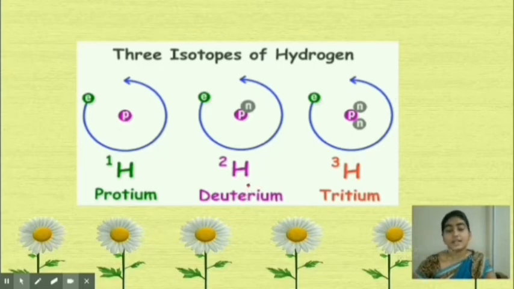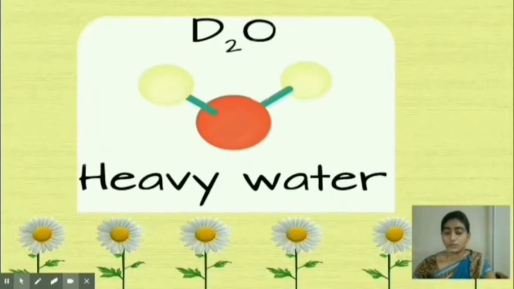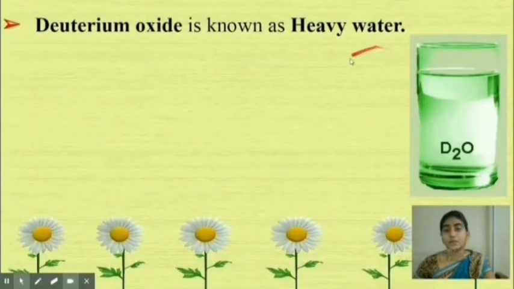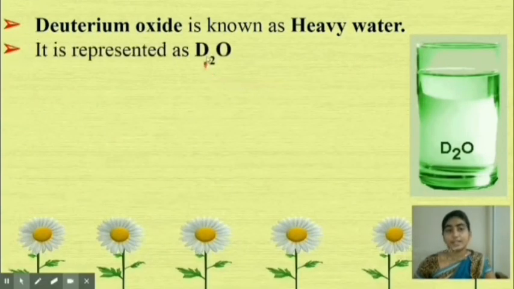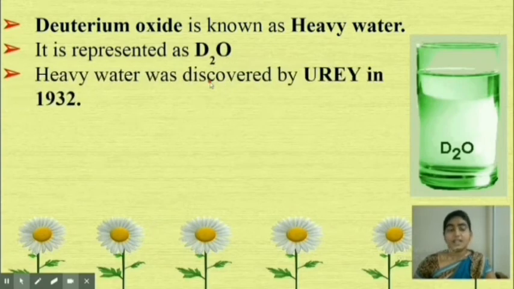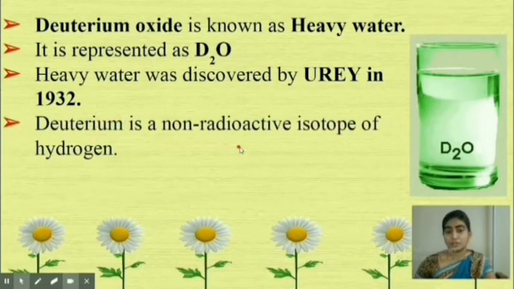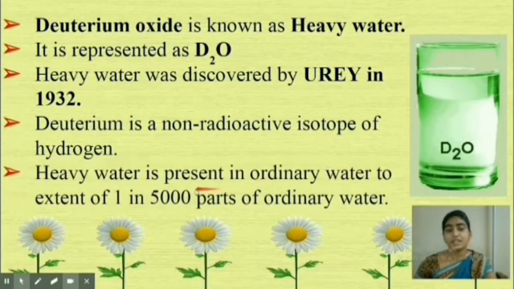Students, what is the another name for deuterium? The another name for deuterium is heavy water. So our first topic is heavy water, D2O. D2O means deuterium oxide. So deuterium oxide is also known as heavy water, and it is represented as D2O. Heavy water was discovered by Urey in 1932. It is a non-radioactive isotope. We all know that deuterium is a non-radioactive isotope of hydrogen. It is present in ordinary water to the extent of 1 in 5000 parts of ordinary water.